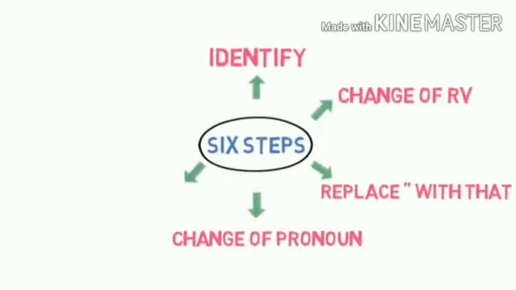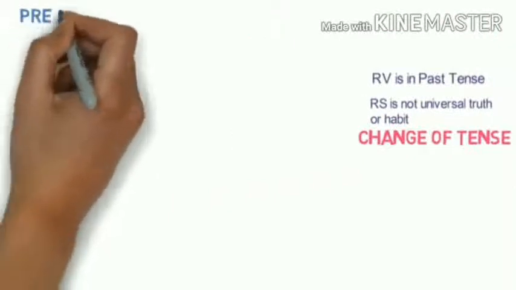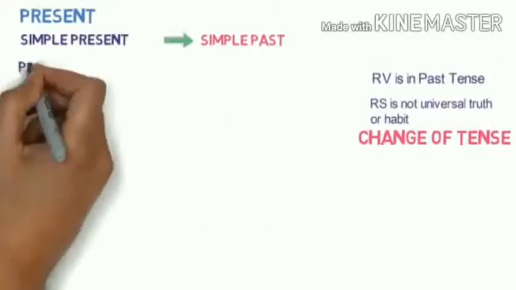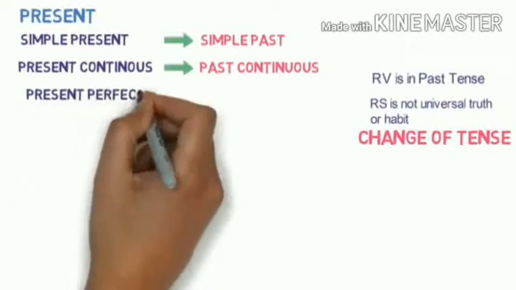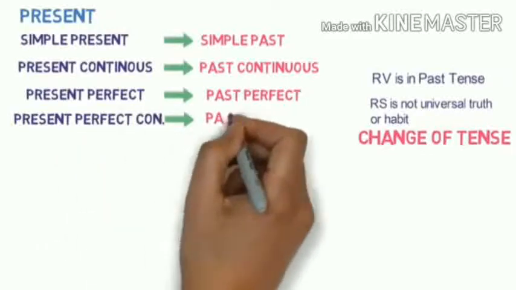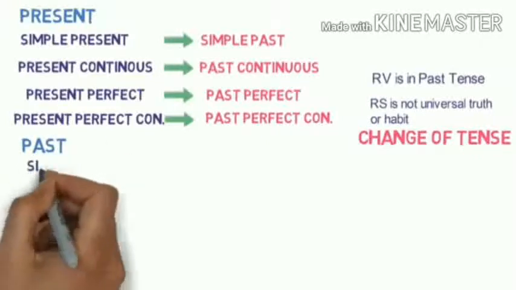And the fifth step that we must follow is change of tense. And change of tense also depends upon the past tense. If the reporting verb is in past tense, then only change will happen. If the reported speech is a universal truth or a habitual action, then there is no change of tense. If the reporting verb is in past tense, this following tense change will happen. Simple present will become simple past, present continuous changes into past continuous, present perfect changes into past perfect, present perfect continuous changes into past perfect continuous.